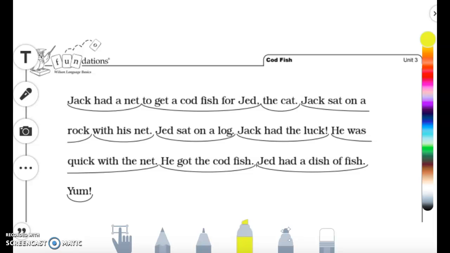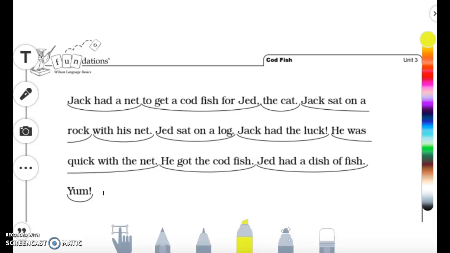All right, let's read it. Jed had a dish of fish. Yum! All right, guys, this time, since we're going to read it one more time, we've already gone through it one time, so we kind of know what's going on in our story. This time, I really want you to practice making the pictures in your head because I am going to have you guys tell me the characters in our story, where you think our story takes place, and then the events that are happening in our story. Remember, we use that word plot, so that is what's going on in our story: first, next, then, and last.